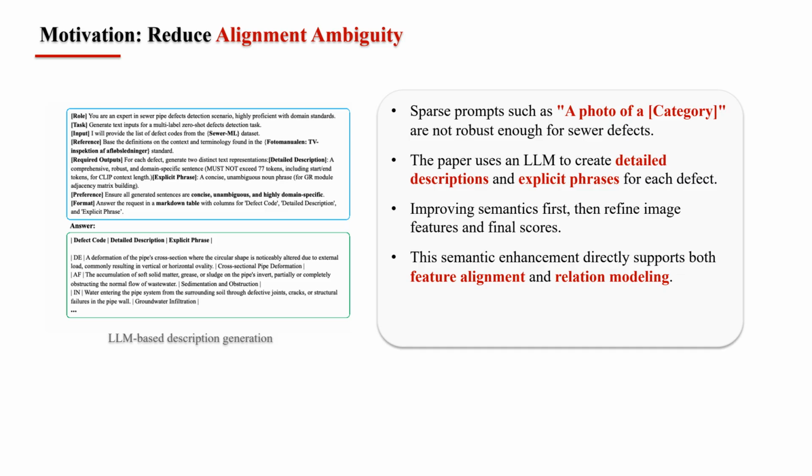The motivation slide focuses on the semantic side of the problem. Instead of relying on a short generic template, the authors ask an LLM to generate 2 text forms for every defect, a detailed domain-specific description and a concise explicit phrase. According to the paper, this bridges the semantic gap, improves alignment quality, and provides better inputs for both the CLIP text branch and the graph-based score refinement module.